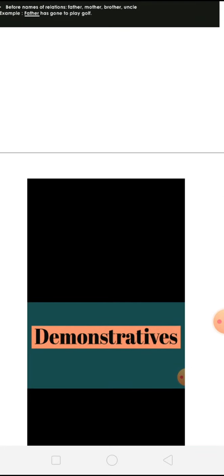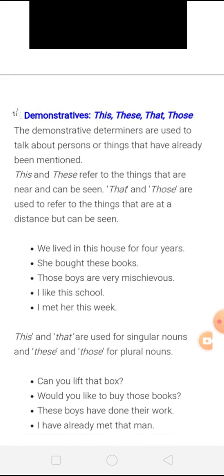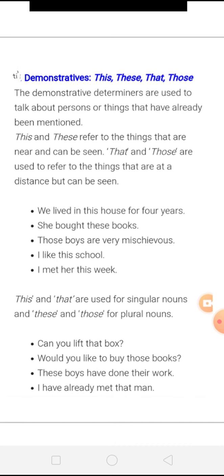Now let's move on with demonstratives, the second part of determiners. There are these kinds of demonstratives, for example, this, these, that, those. The demonstrative determiners are used to talk about persons or things that have already been mentioned. This or these refer to the things that are near and can be seen, and that and those are used to refer to the things that are at a distance but can be seen.